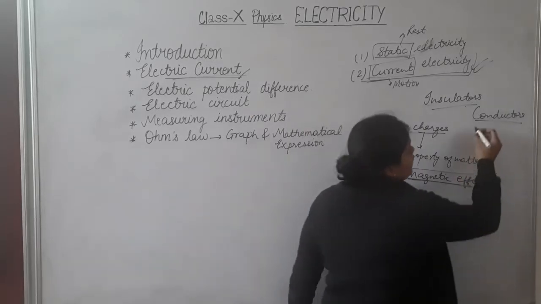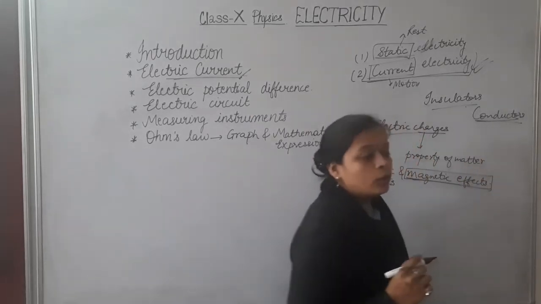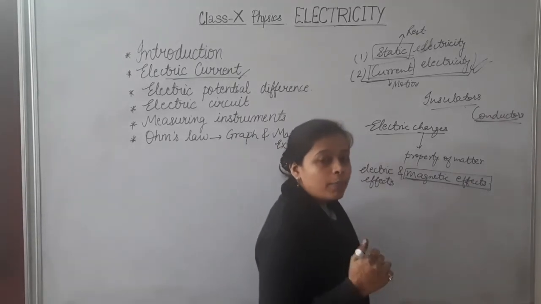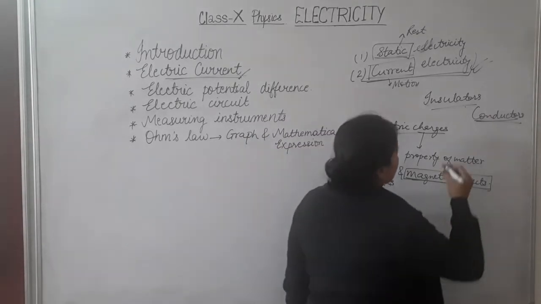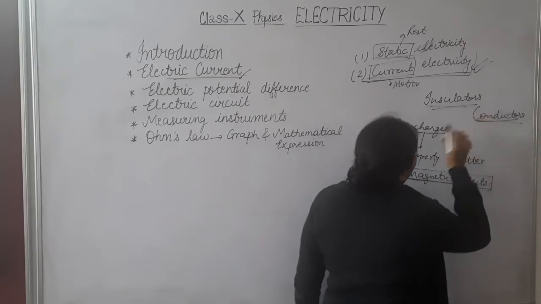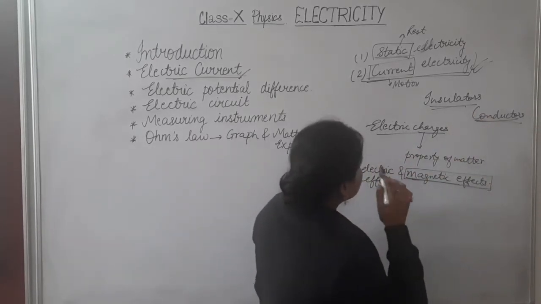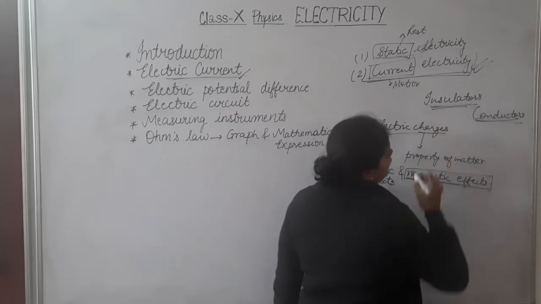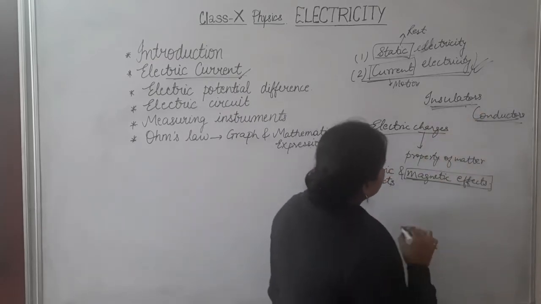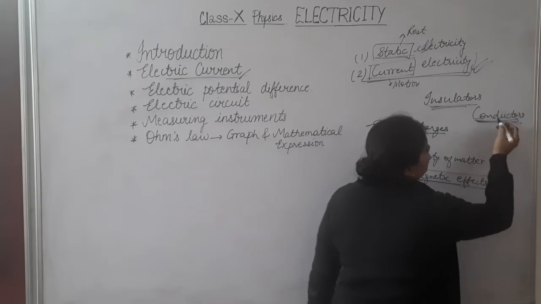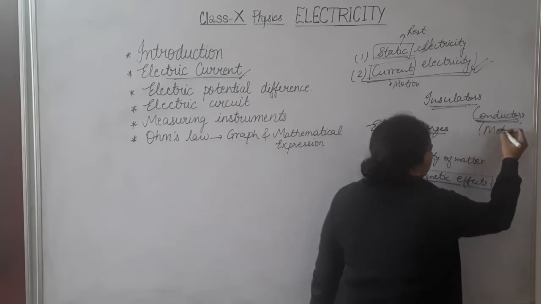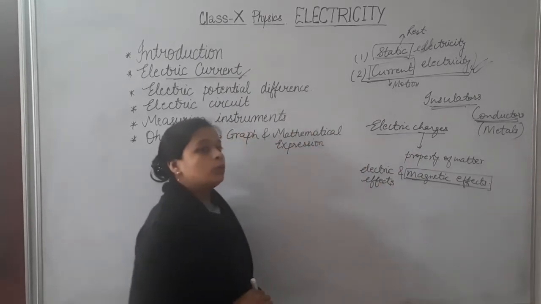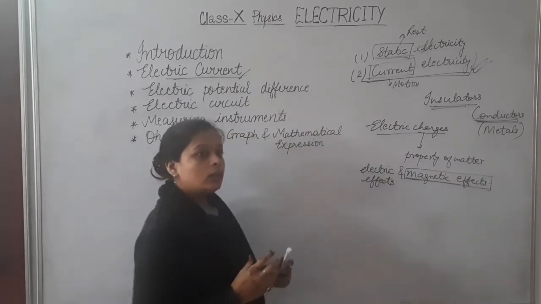While conductors are those substances in which electrons can easily move and they allow the passage of current easily. So whatever we study in static electricity will be based much more on insulators. But in current electricity we will be talking about conductors. These are also sometimes known as metals, because in metals the electrons are loosely packed.